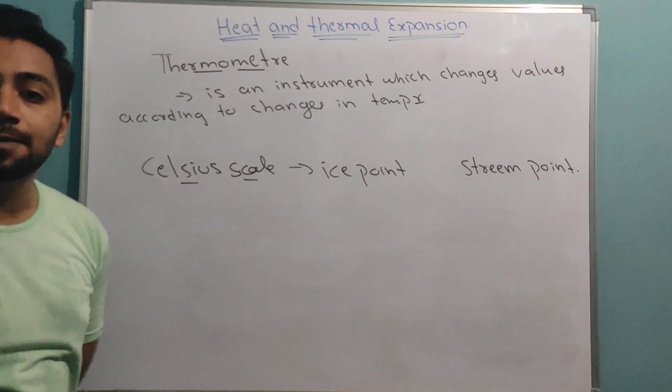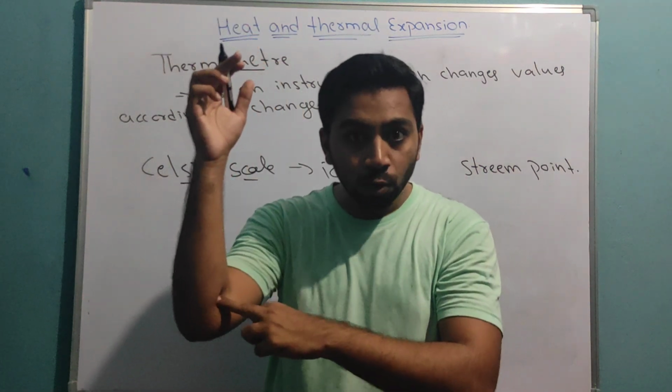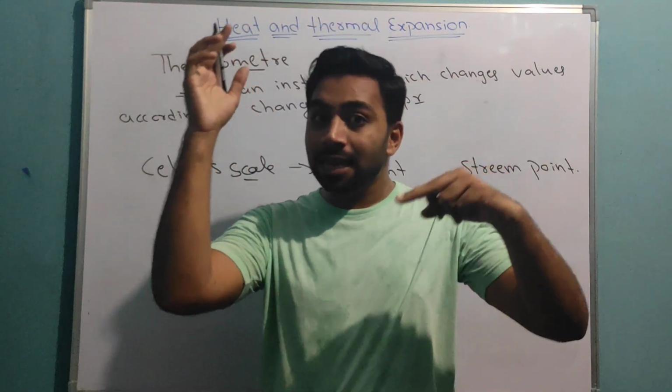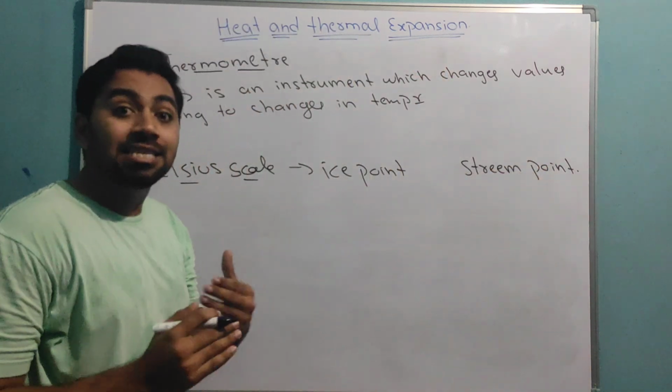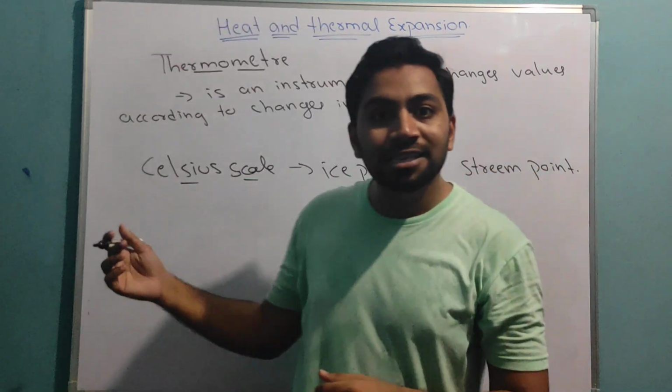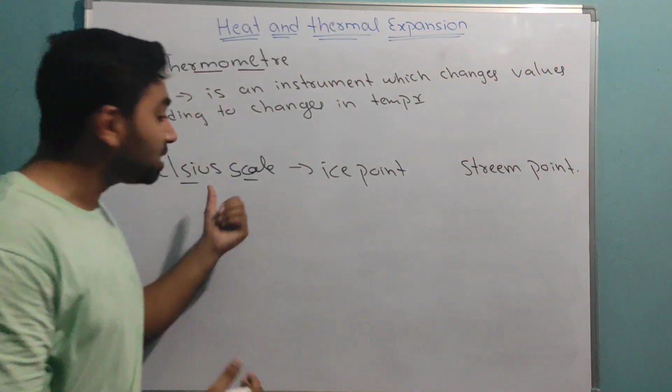Now, what are this ice point and steam point? Any scale has a lowest value and a highest value. Now, ice point is the lowest value of the Celsius scale.